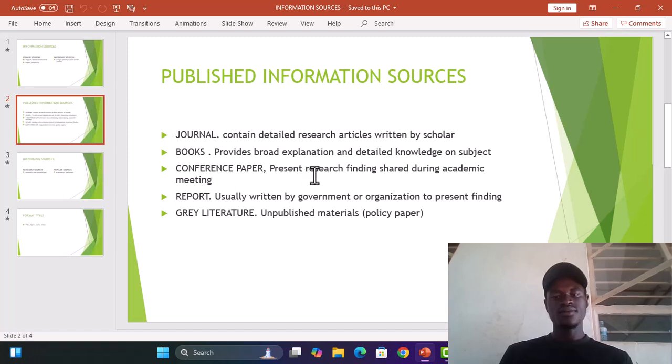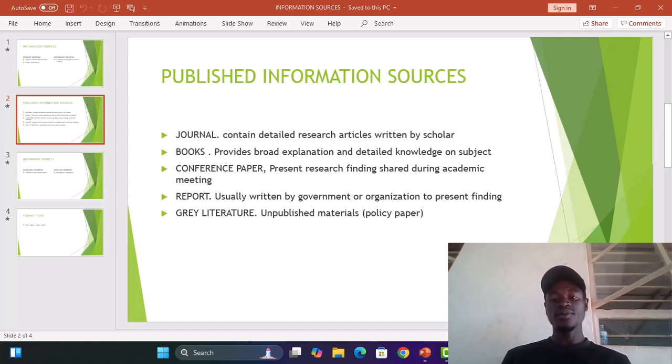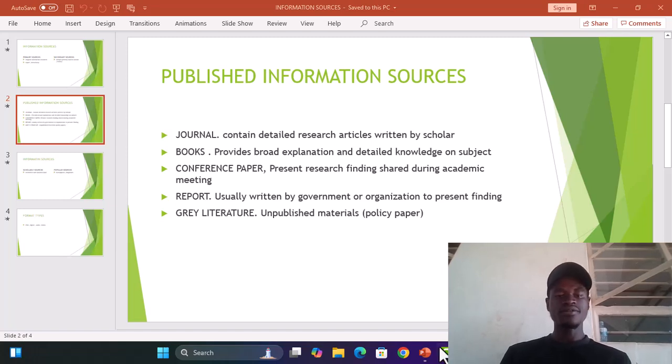So when some group of people sit down and discuss certain information, it can be written into a conference paper that is shared by people. Also, you have the report, usually written by government or organizations to present findings. So mostly we see the report on television, mostly a government report about maybe a sudden occurrence in a country. So that is what we call a report.